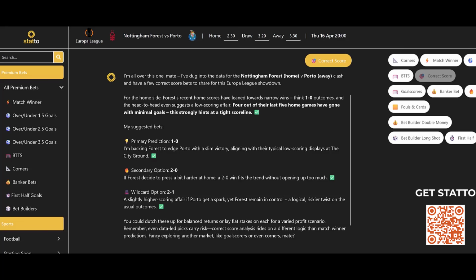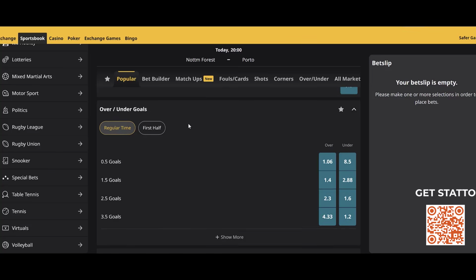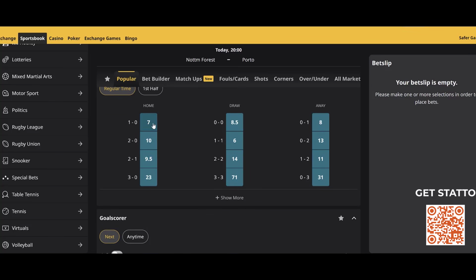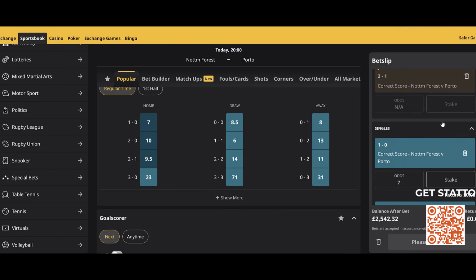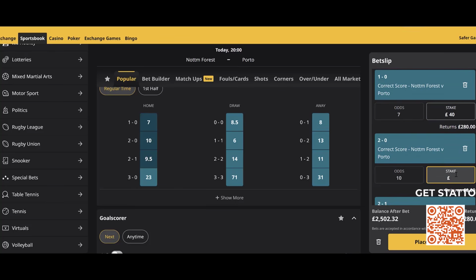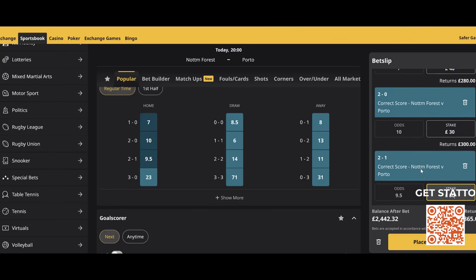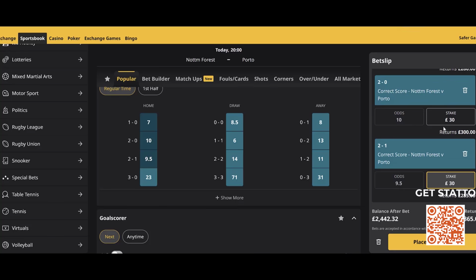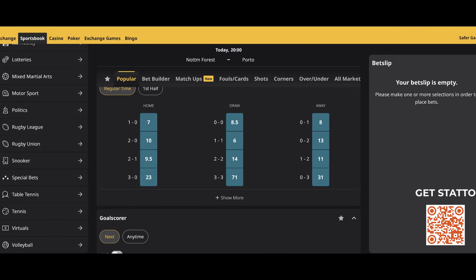So let's go to your favorite sportsbook. Let's get set up with our bets. So we're in the sportsbook. We scroll down to correct score 1-0, 2-0, 2-1. So our anchor was the 1-0 to Nottingham Forest, so 40% goes on that one. And then 2-0, bigger odds. 2-1 also bigger odds than our anchor score. So we get a good return no matter which score actually comes in. So let's get these bets placed, and there's nothing more to do apart from just to check that final result.